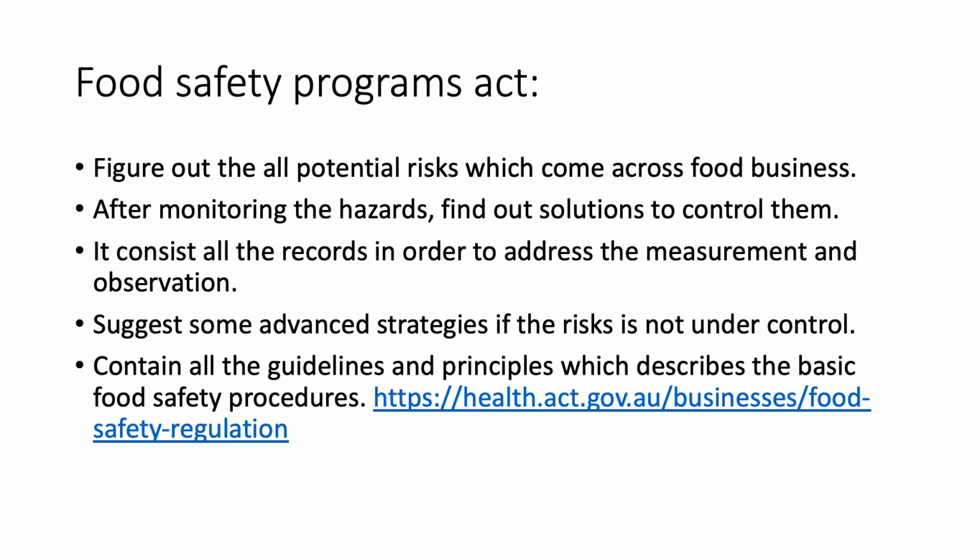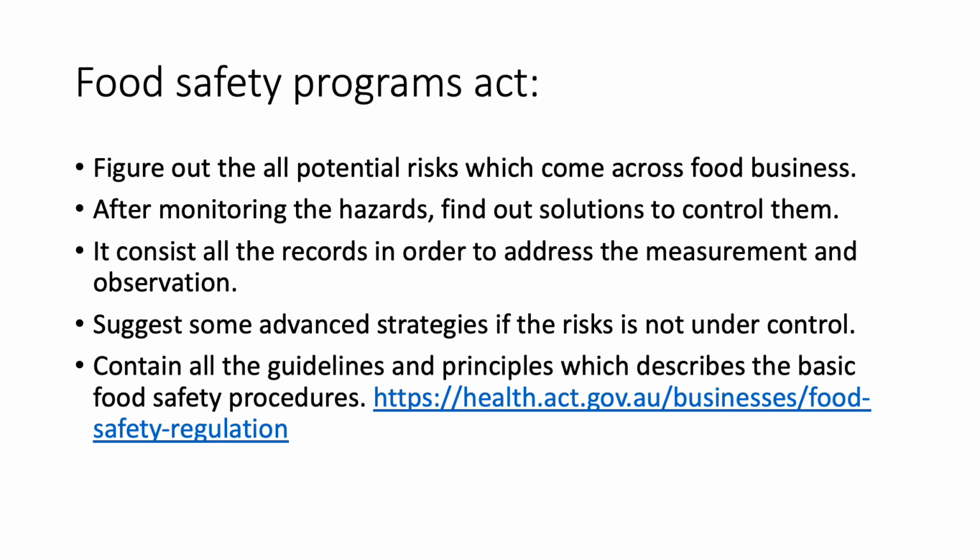Food safety programs act on these problems, and they help to monitor them. The first one is to figure out all the potential risks which come across in a food business. So the food safety programs identify the potential hazards that may occur in all food handling operations carried out in the business. The food safety program identifies where these hazards can be controlled and how to control them if these controls are out of control.